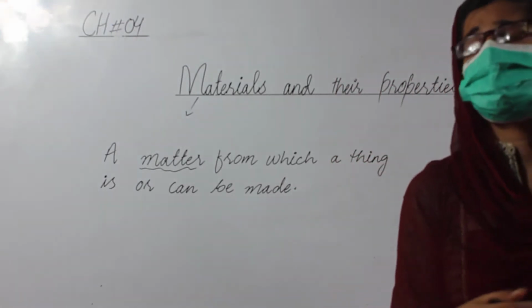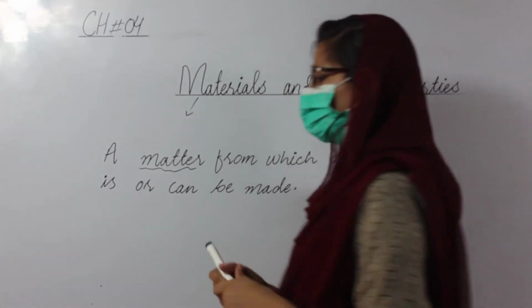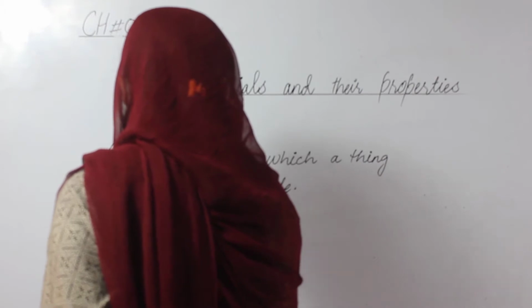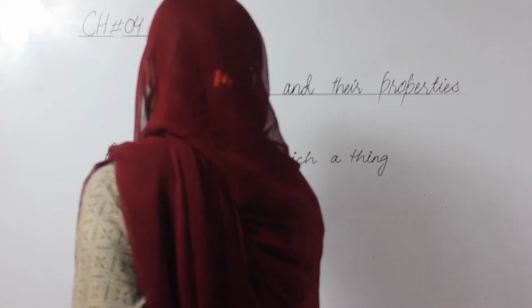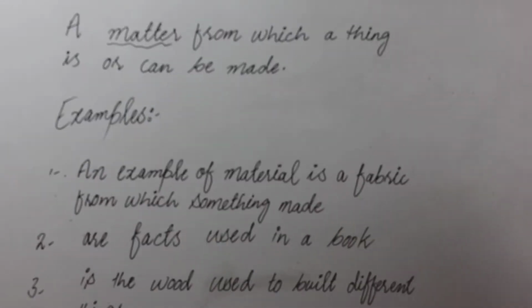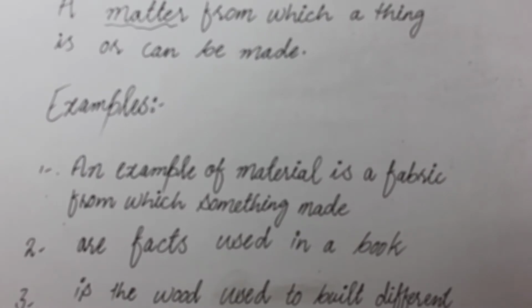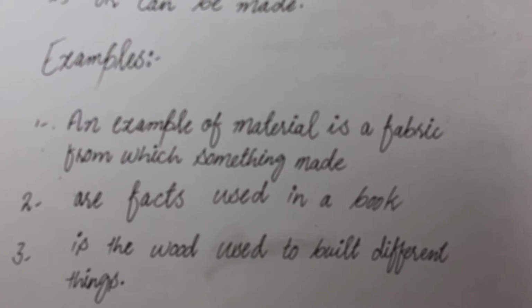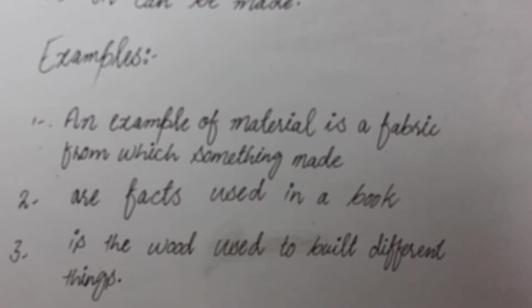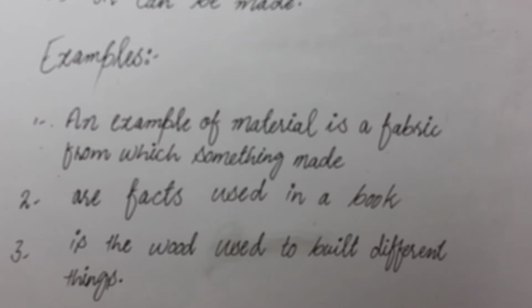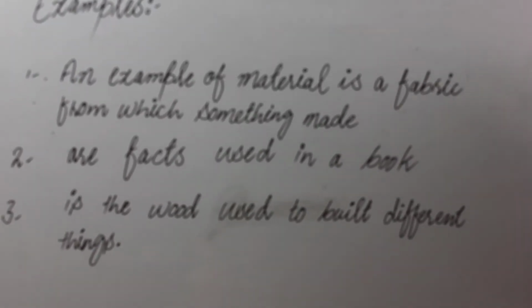Examples of materials. An example of a material is fabric, from which something is made. Fabric means yarn, a fiber from which we make cloths, different ready-made garments, different jackets.